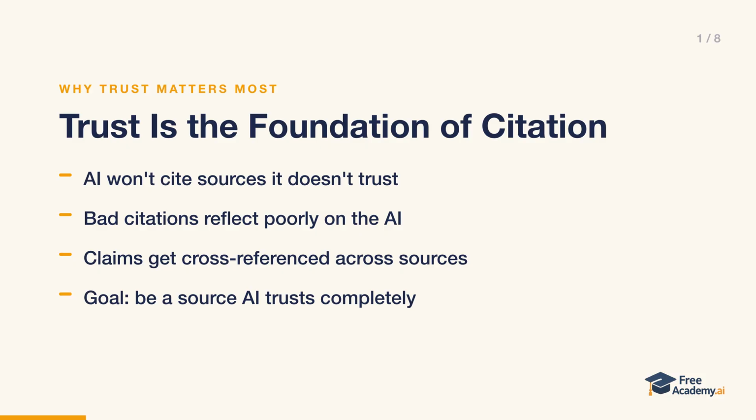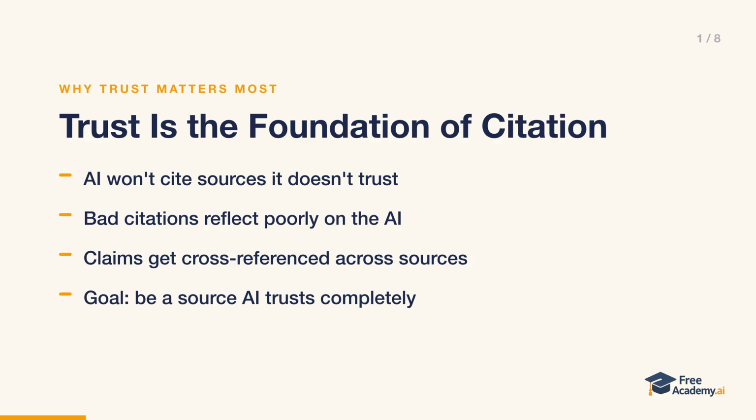Trust is the foundation of citation. AI systems will not cite sources they don't trust, no matter how strong your content is otherwise. Think about it from the AI's perspective. If it cites inaccurate information, that reflects poorly on the AI itself.